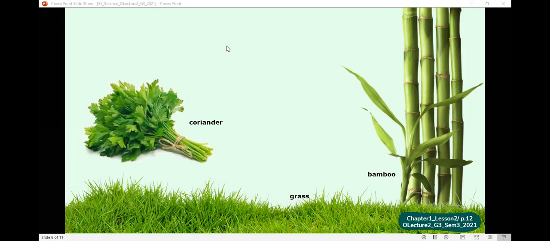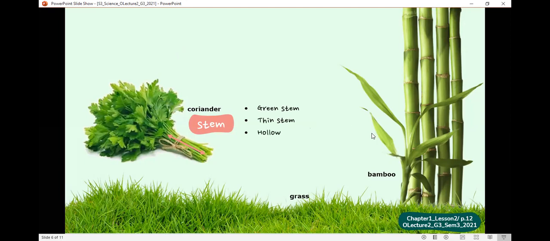Okay, so these plants have green stems. These stems are green. They are thin. They are not thick. They are weak, and we can bend them. And they are hollow.